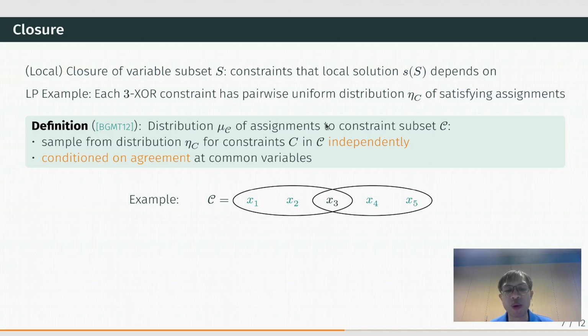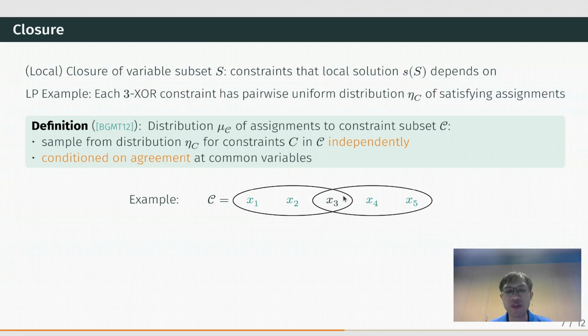BGMT consider the following distribution of assignments to a collection of constraints. To each constraint in the collection, we sample from the given pairwise uniform distribution of assignments independently. Some variables may be shared among different constraints, so we have to condition on getting the same value for these common variables. In this example here, we have two constraints in the collection. We also have this green variable subset, S. In other words, S consists of all the variables except x3.